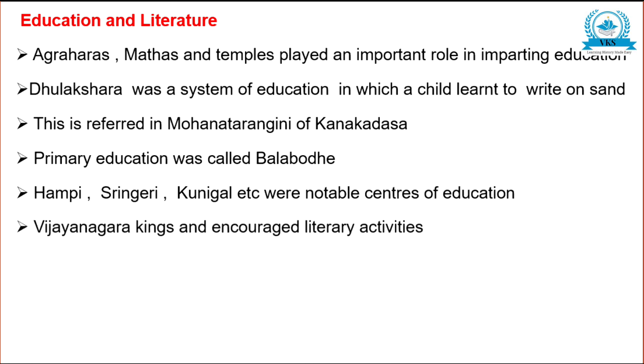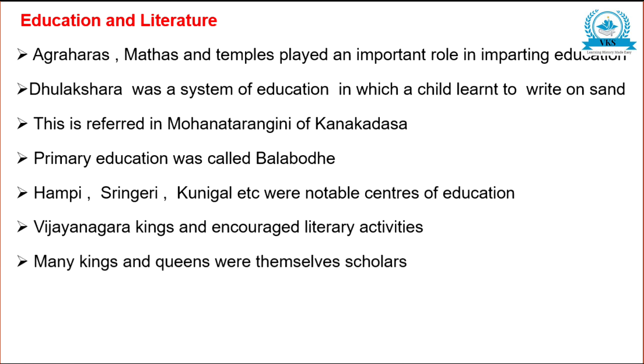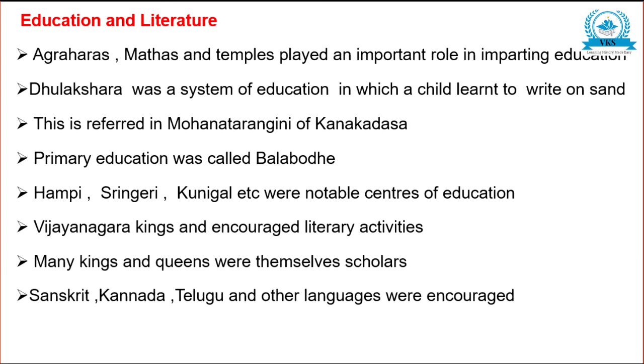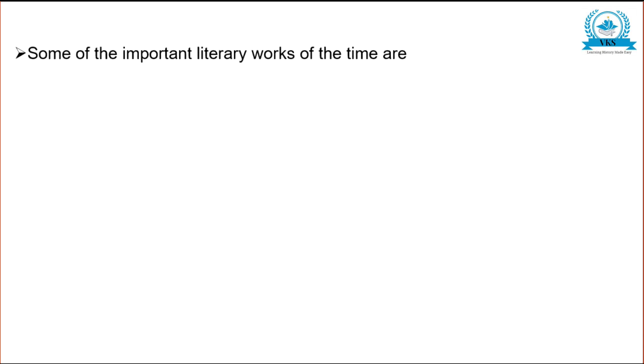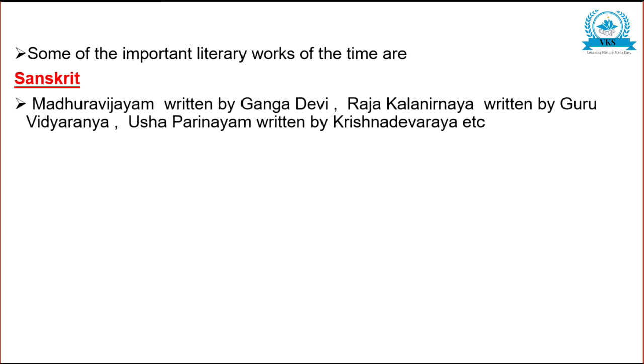Vijayanagara kings encouraged literary activities. Many kings and queens were themselves scholars. Sanskrit, Kannada, Telugu and other languages were encouraged. Some of the important literary works of the time are, in Sanskrit, Madhuravijayam written by Ganga Devi, Raja Kalanirnaya written by Guru Vidyaranya, Usha Parinayam written by Krishnadevaraya, etc.